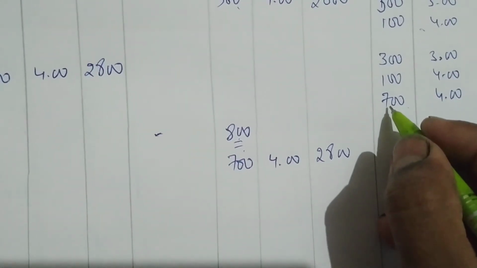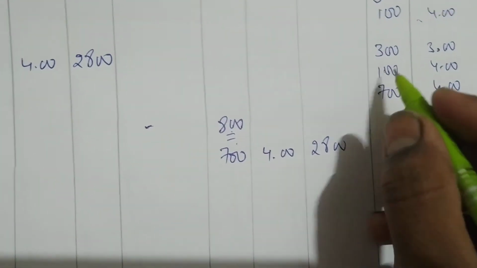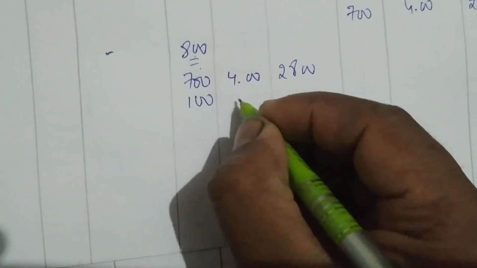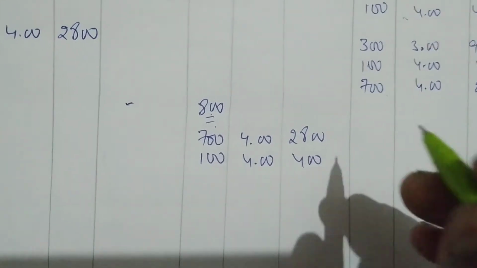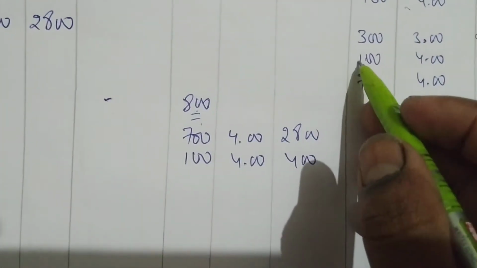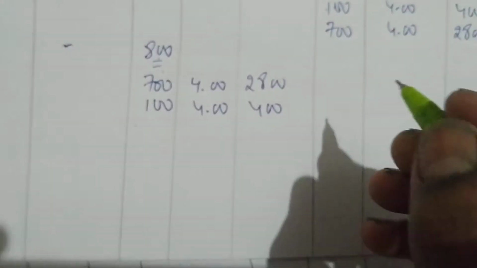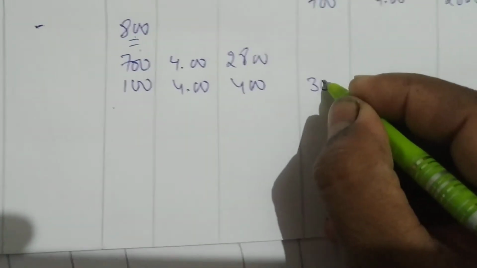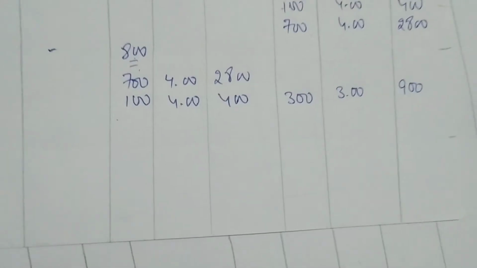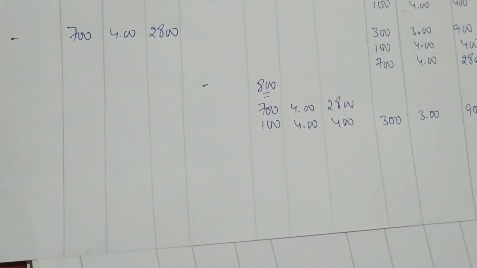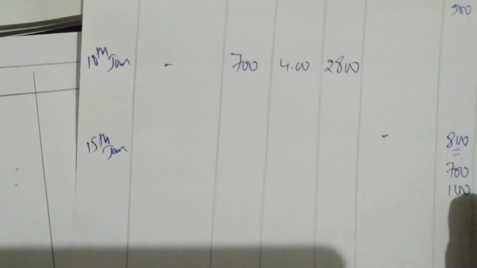This is exhausted. Then we have to go to 100, 4 rupees, 400. Done. Easy. So this 700 we issued, 100 also we issued. How much is balance? 300. So you have to write balance 300 with 3 rupees, 900. Done. Easy.